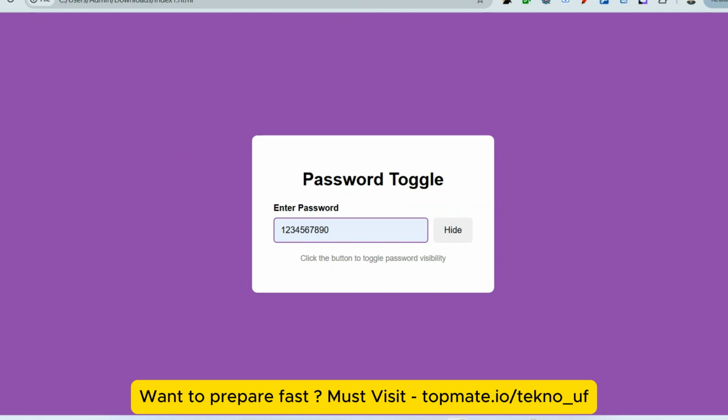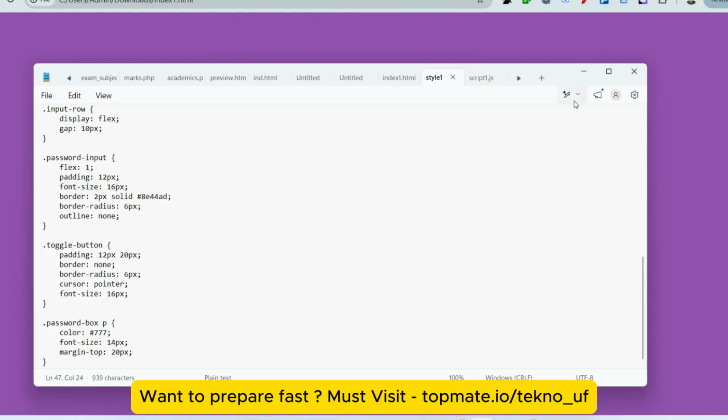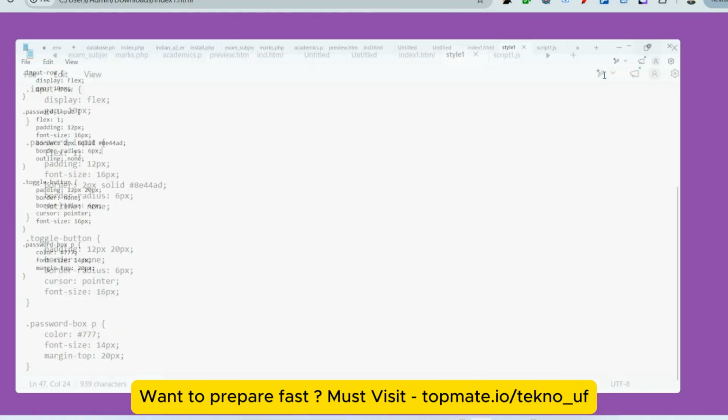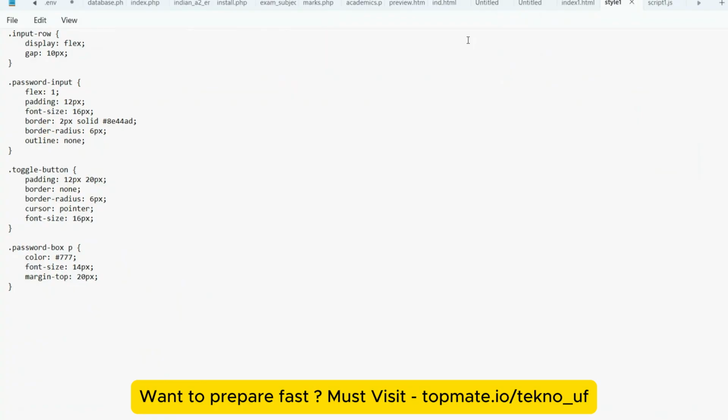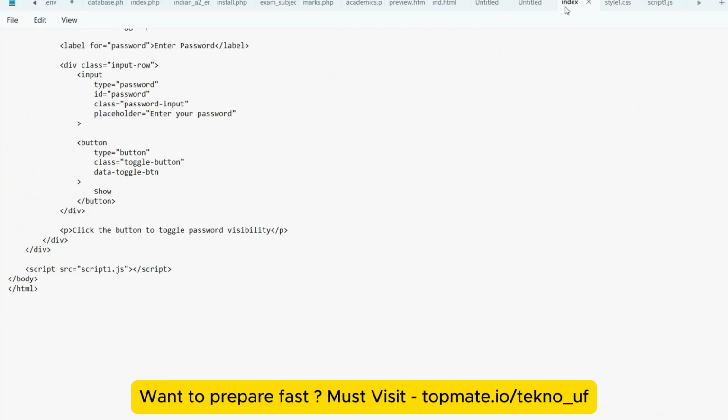Now let me discuss the next thing, that is how and where, what to do. Actually you will be provided with the full coding questions and with the snippets, meaning you will have the full code for HTML, CSS, and JavaScript. You don't have to write from scratch.